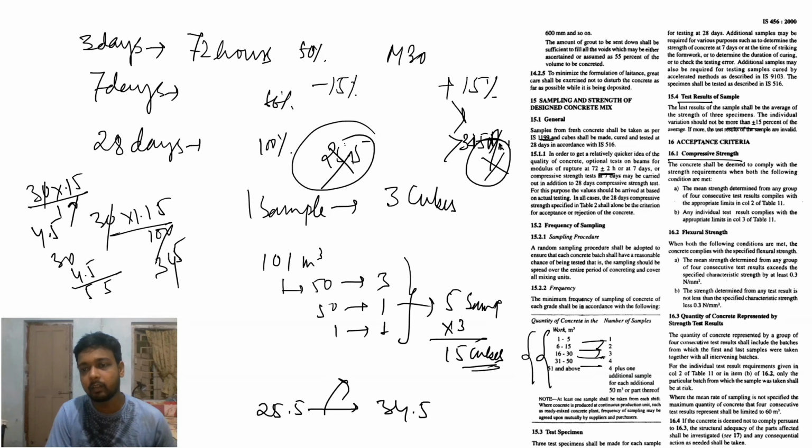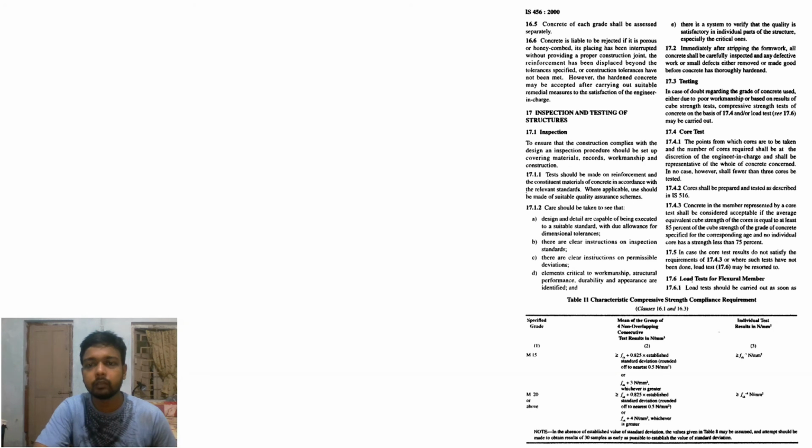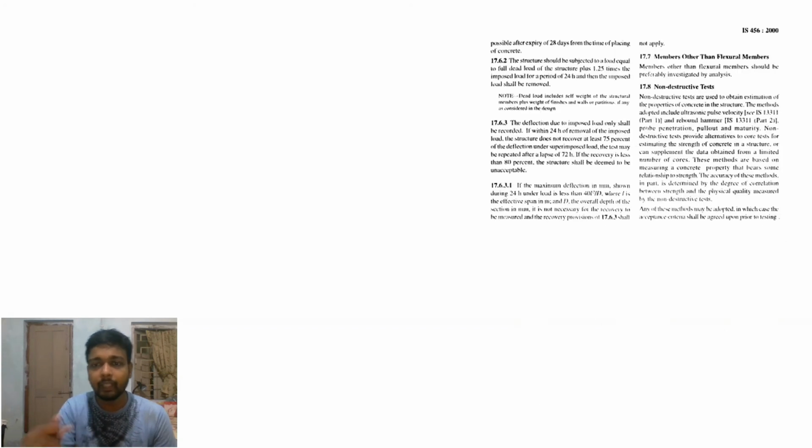Here, concrete strength is the mean strength determined in a group. Flexural strength is 0.7 root fck, and the strength test result should not be less than 0.3 Newton per mm square. There will also be some inspection tests, called non-destructive tests, like core test and rebound hammer test, and there will be some deflection tests. If your luck is very unfavorable, there will be a chance of questions from this.